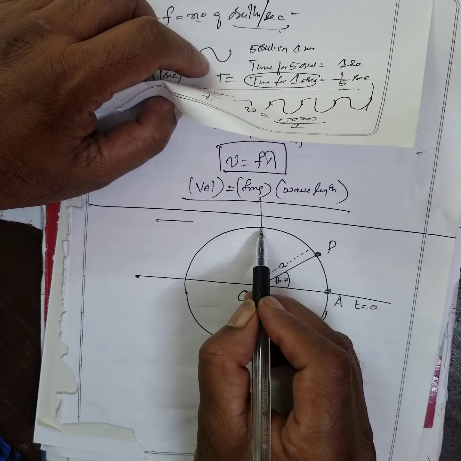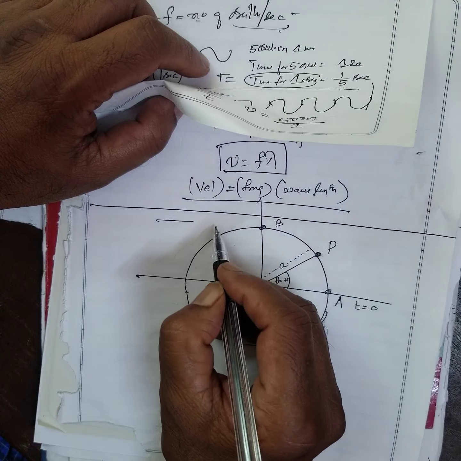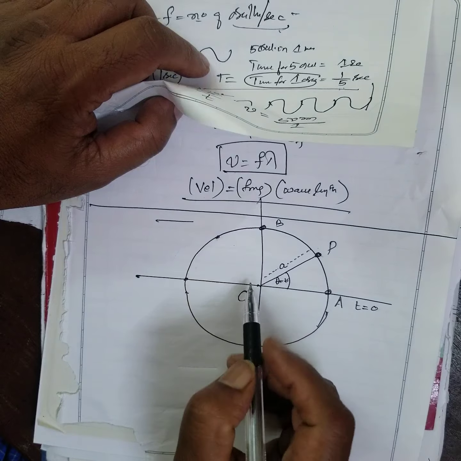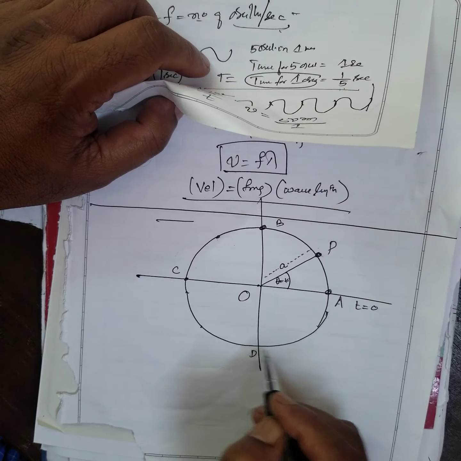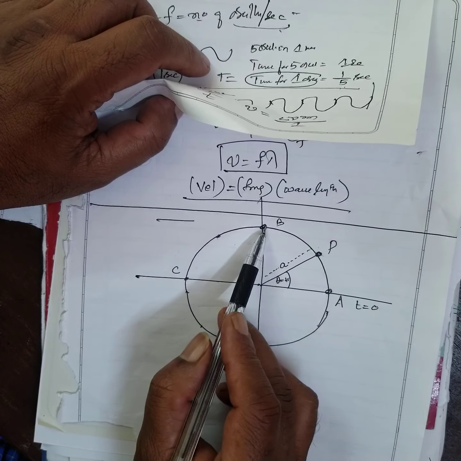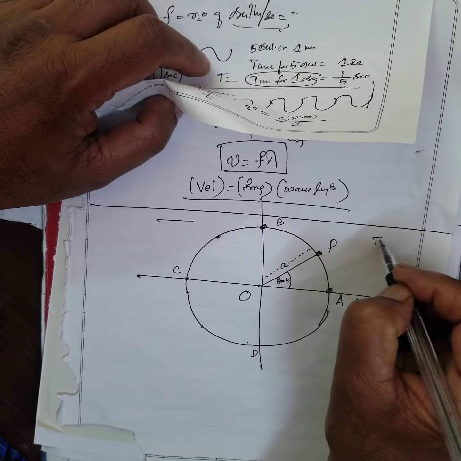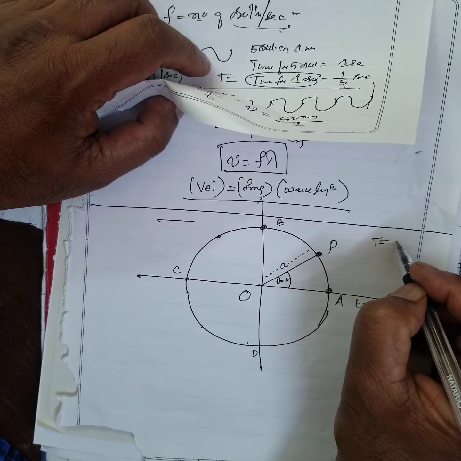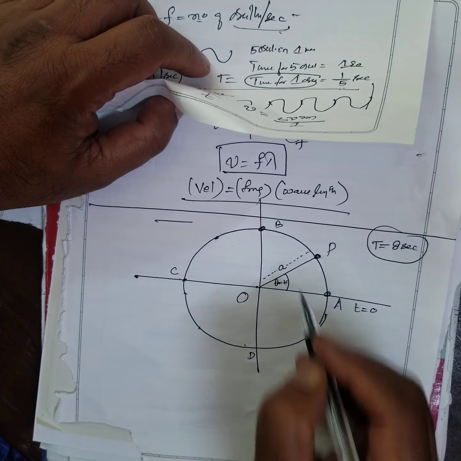P. Another 1 second, it has come here, point B. Another 1 second, it comes here, and another 1 second. Take the points A, B, C, D, and again it comes back to A. Therefore, each quarter takes 2 seconds: here 2 seconds, here 2 seconds, here 2 seconds. What is the period? The time taken for one complete rotation is called the period, 8 seconds. Right? Now what is the angle covered?